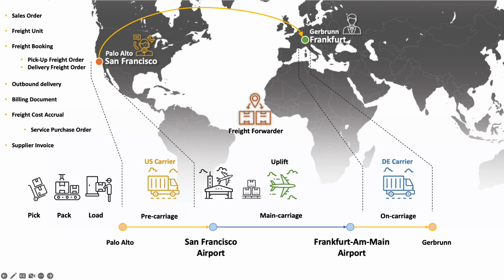I've indicated here that the freight forwarder would be sending us the supplier invoice at this point in time, but it does not necessarily mean that in real life this is the time at which the supplier would be sending us this invoice.